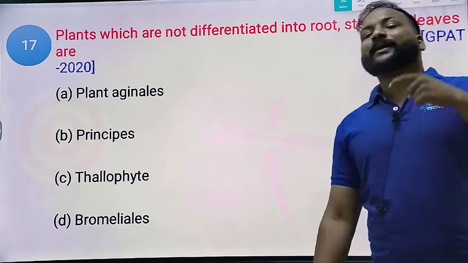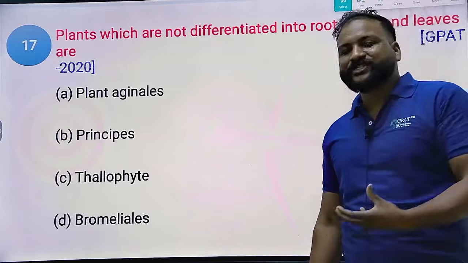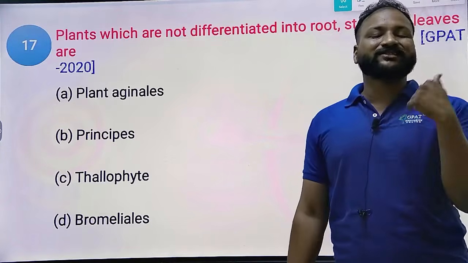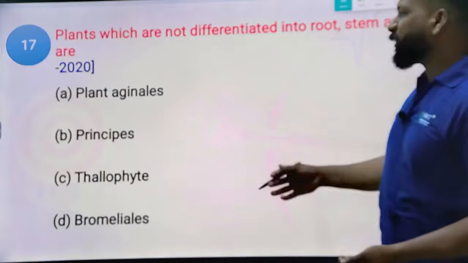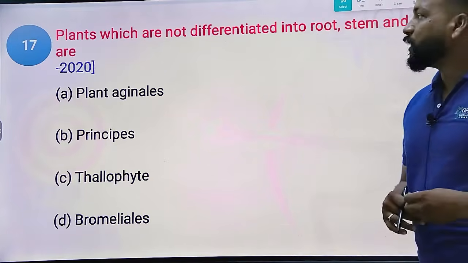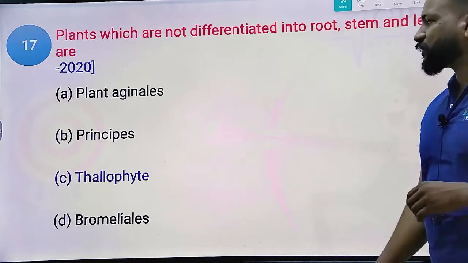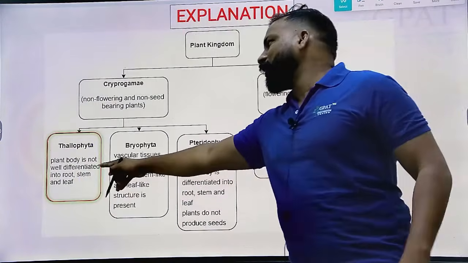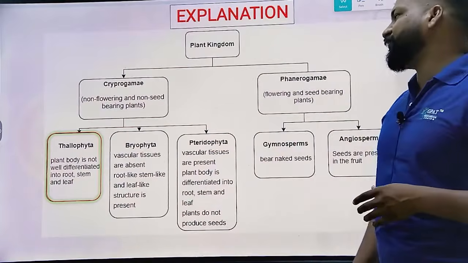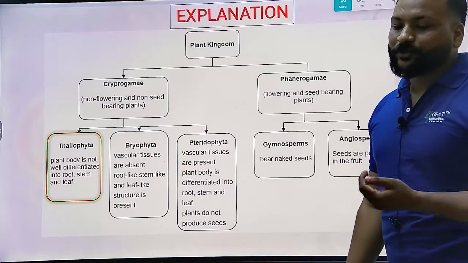Some of the plant parts do have an ability to regenerate into new plants, but there are some plant parts which do not have an ability to regenerate into new plants. What are they? Options: azenales, principes, thallophytes and bromeliads. Only one cannot be differentiated into root and stem and leaf, that could be thallophyta. Thallophyta is a plant body which is not well differentiated into root, stem and leaf. That's the only one which cannot be differentiated into a new plant or new stem or root.